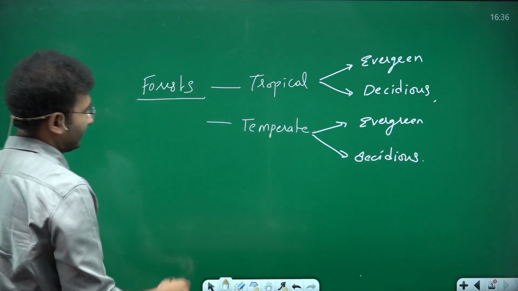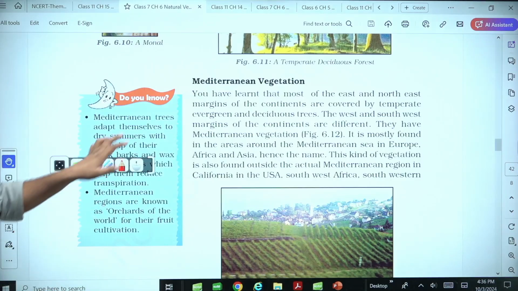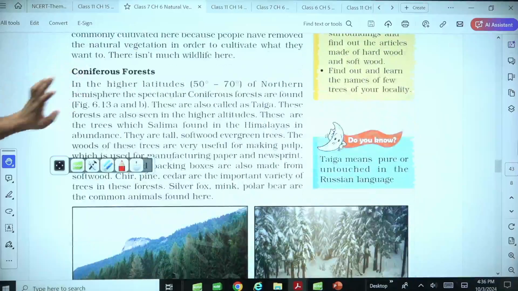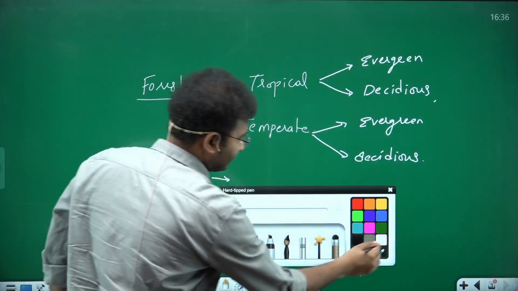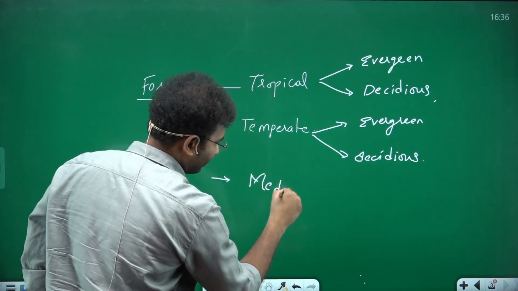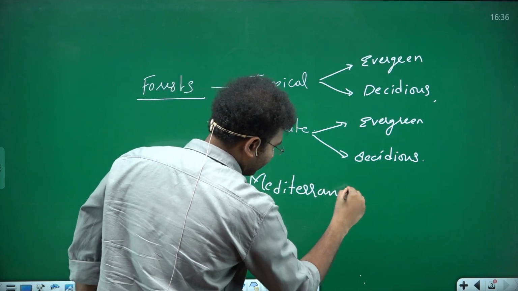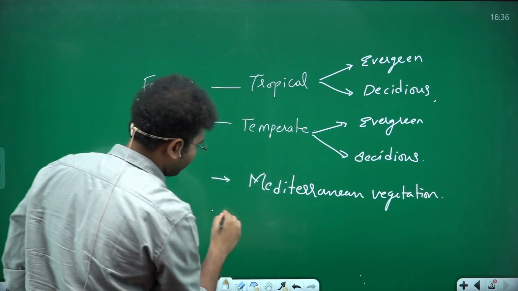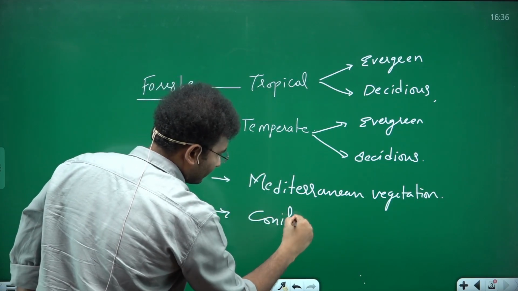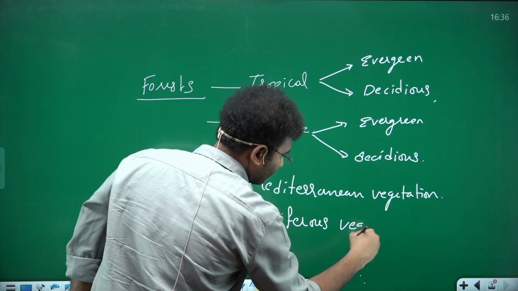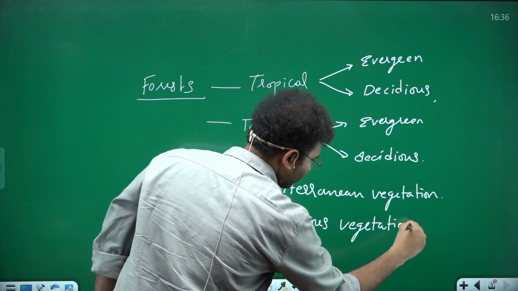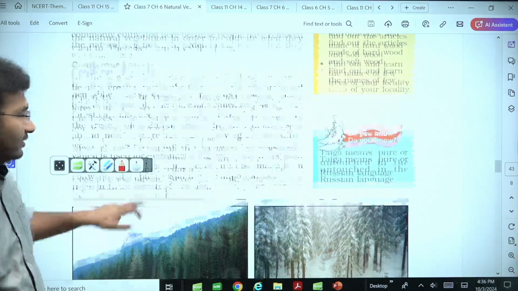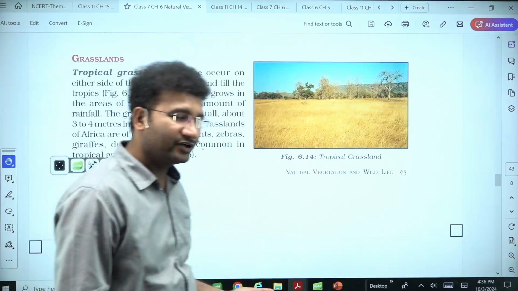Right. Next, come to the other forest. Mediterranean vegetation you have. You need to know about that, and coniferous vegetation. So other vegetations are coniferous vegetation, right? So in a nutshell, you also need to know grasslands.